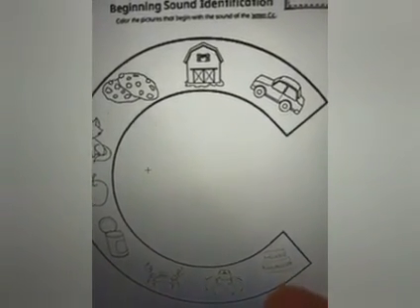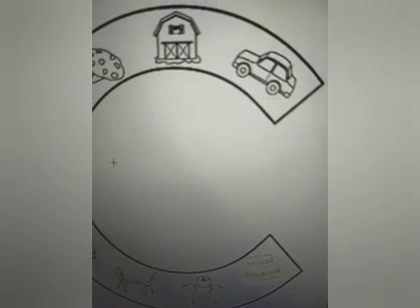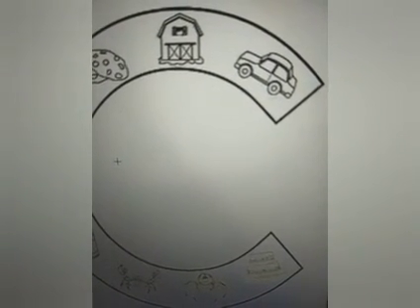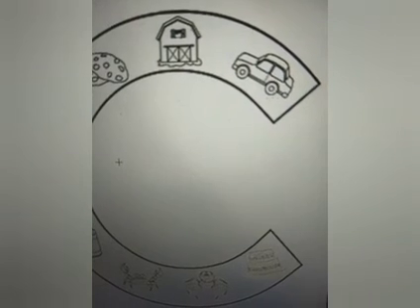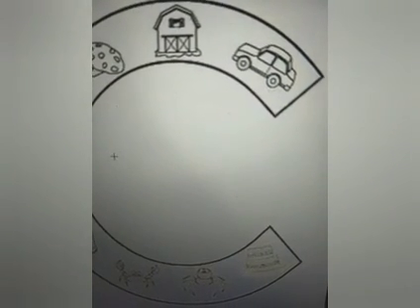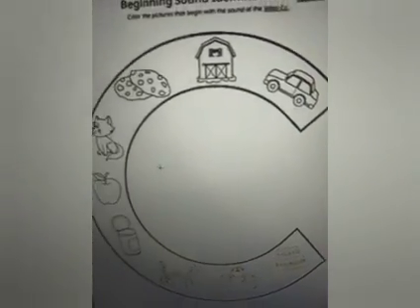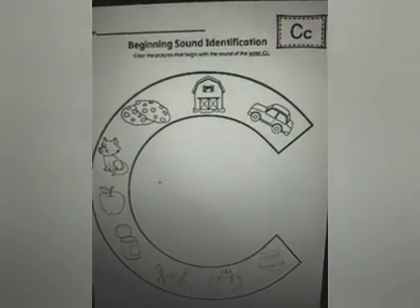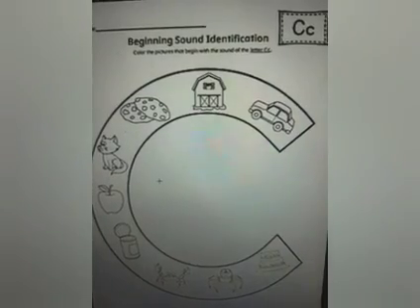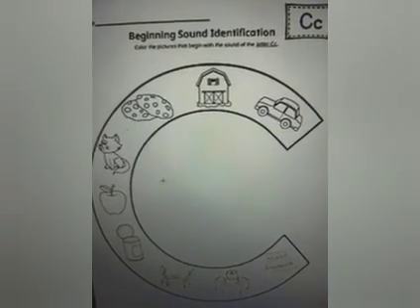The next picture is of a cake. Now the word cake, does it begin with the sound K? Yes, it does. So you can color the picture. You can make a nice colorful cake just the way you like it. So children, you can complete this sheet and submit it by tomorrow. Happy learning.